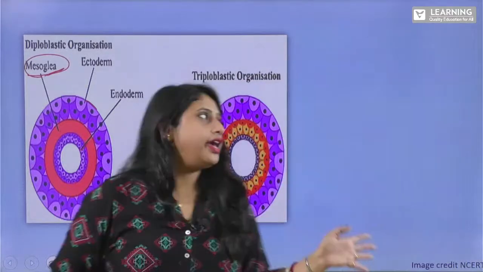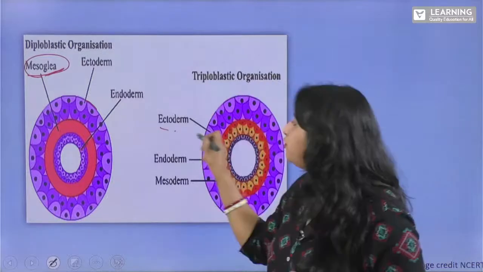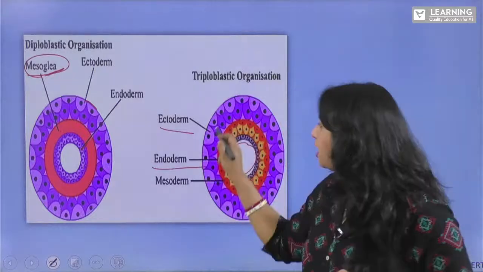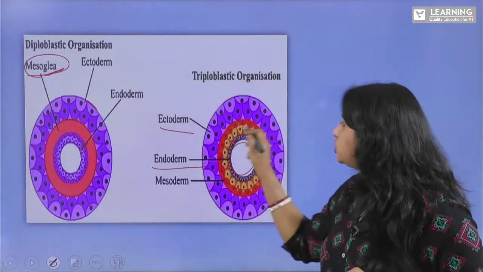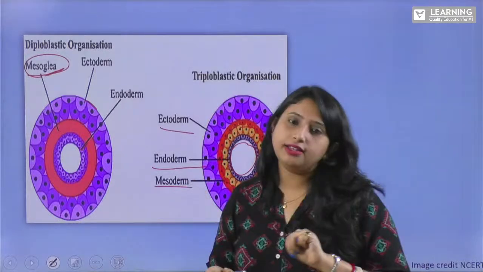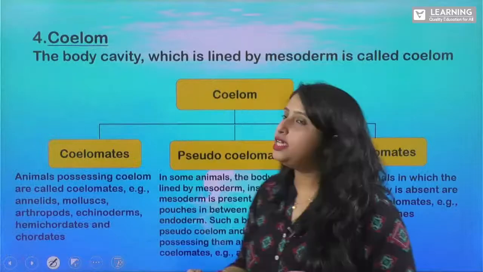Clear? Now in the case of triploblastic organization, what you can see is they have got ectoderm, they have got endoderm, that is the inside one, and they have got this mesoderm, which is orange in color. So three germ layers are present. Understood? Yes. So next let us see the coelom. What is coelom?